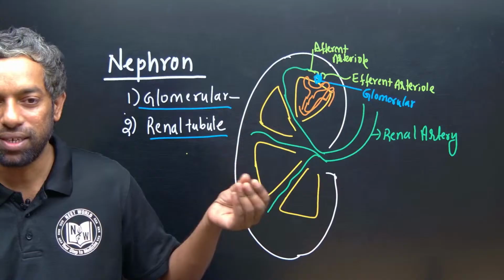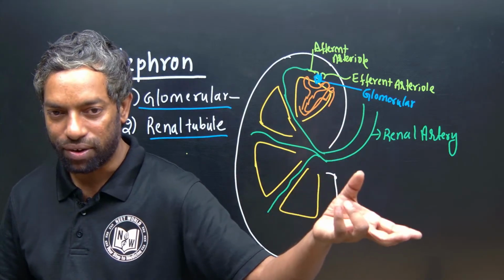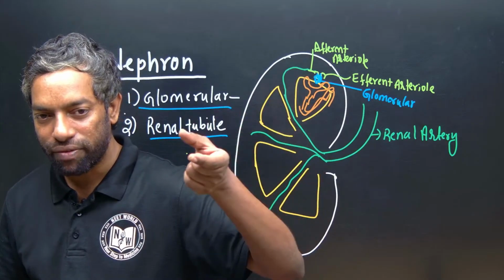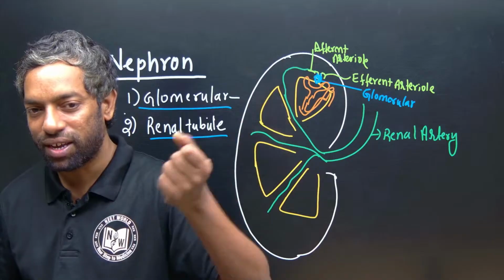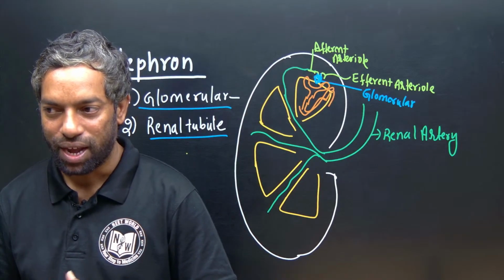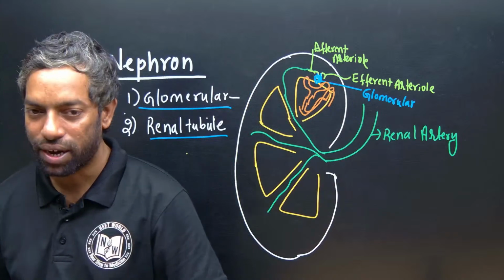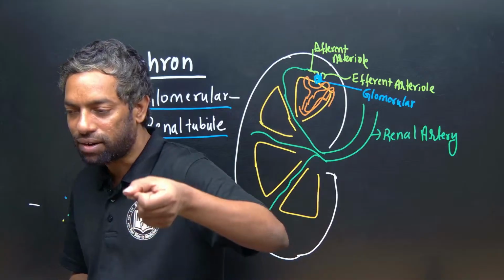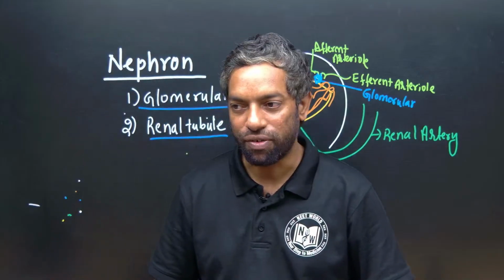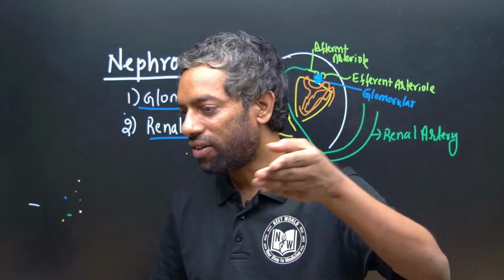In the circulatory part, the renal artery is further divided into arterioles, and arterioles into the capillary network, which is the glomerular. After the capillary network, it converts into the efferent arteriole. After the efferent arteriole, it again converts into a capillary network, called the peritubular capillary network around the nephron.